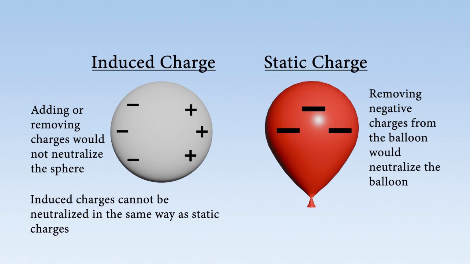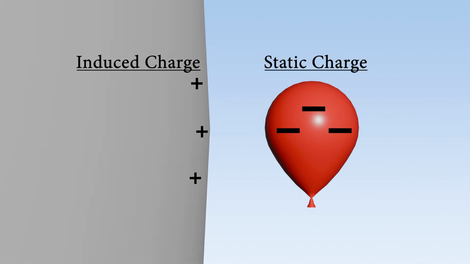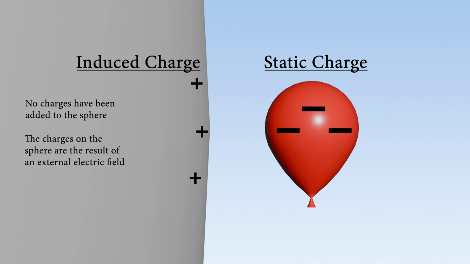Even if the conducting sphere was really big, that might change how the induced charges on the sphere are distributed, but it wouldn't change the fact that no charges were added to the sphere. The charges on the sphere have been rearranged as a consequence of an external electric field. And the induced charges on the sphere cannot be neutralized in the same way that static charges can be neutralized.